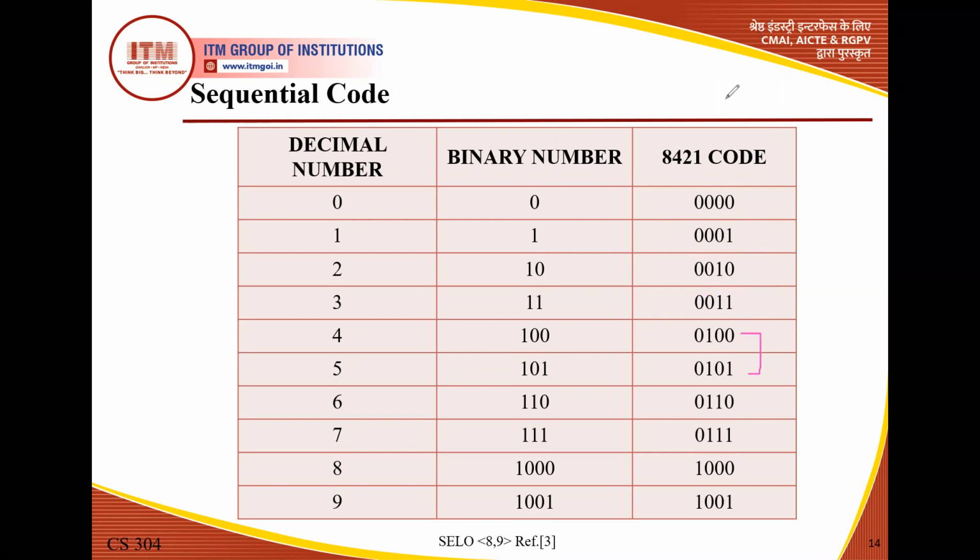Two consecutive here. Now 0 is the same, 1 is the same, this 0 is the same, only this 0 is replaced by 1. Again, suppose in the last two cases here, this 1 is the same, this 0 is the same, this 0 is the same, only this bit 0 is replaced by 1. So if we compare two consecutive codes, only one single bit differs. The code which follows this property comes under the category of sequential code.